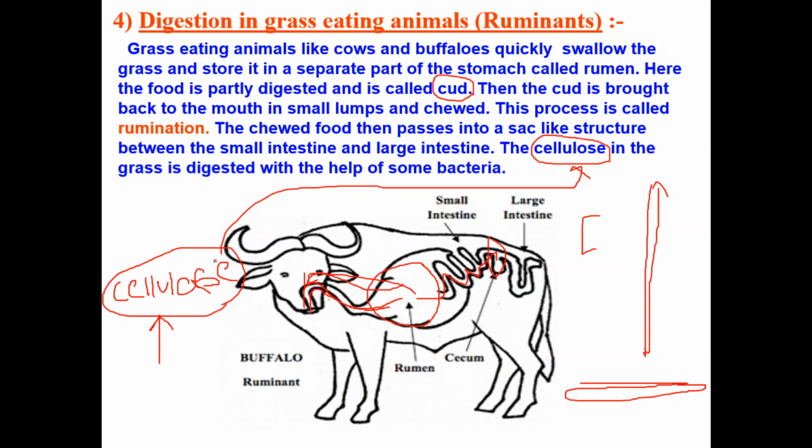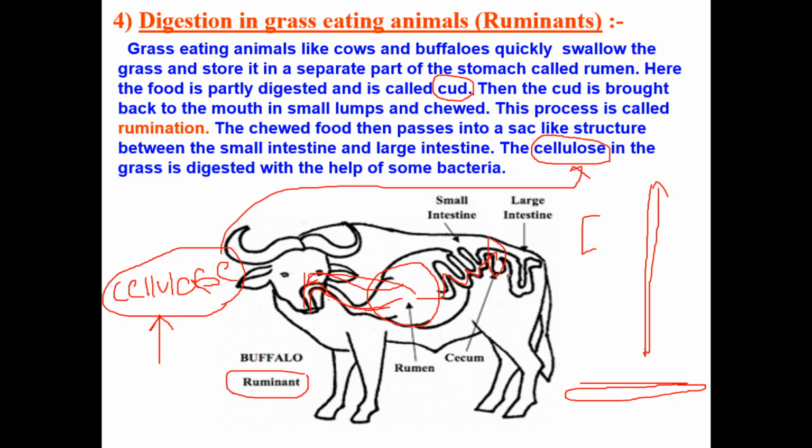Our body doesn't produce cellulase, and we don't have any bacteria in our stomach like our ruminants. So that's why human beings cannot digest cellulose. Only ruminants can digest it. Remember the name of the enzyme is cellulase, and the enzyme present in our saliva is known as salivary amylase.